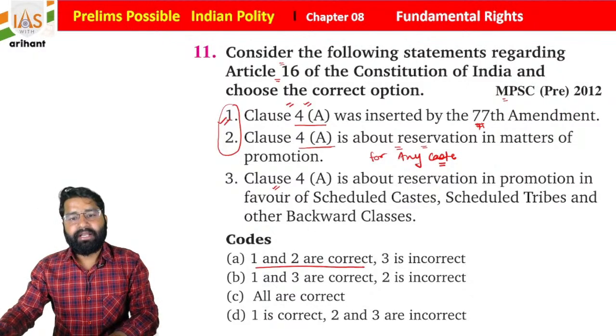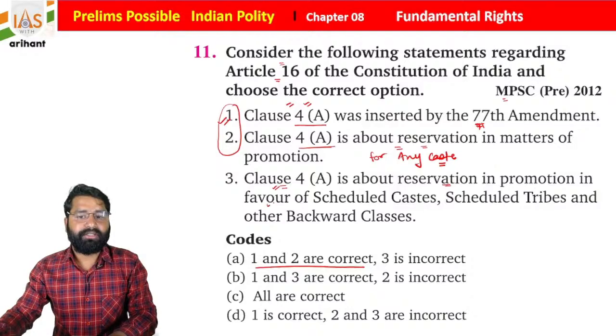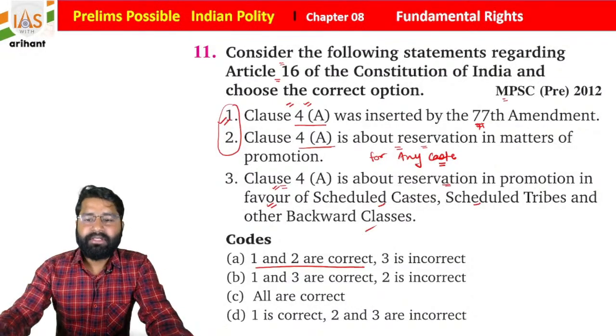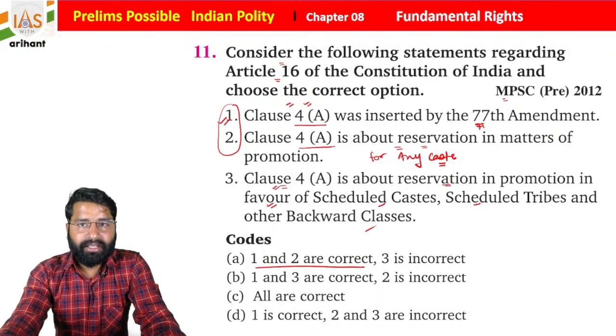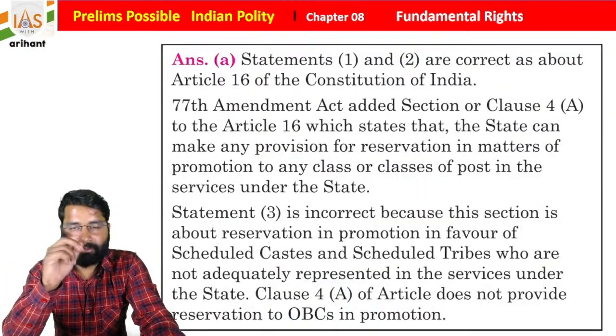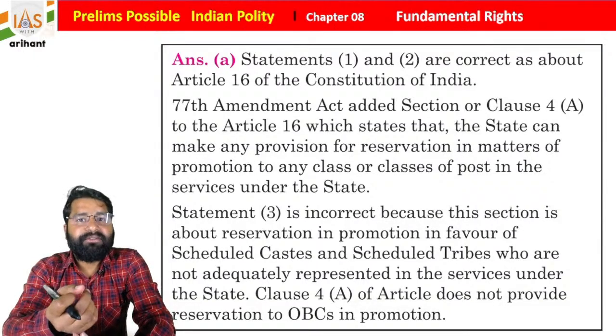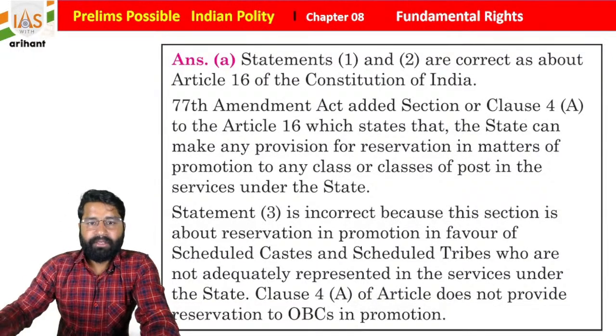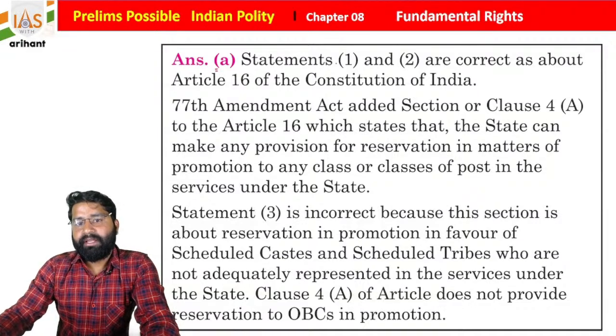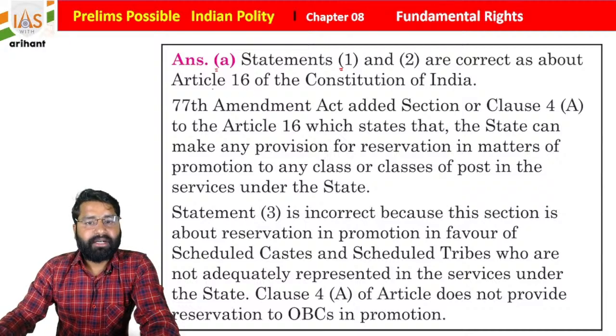Okay, and what you see here, clause 4 is about reservation in promotion in favor of scheduled caste, scheduled tribe and backward class. So it is for every caste. So 3 is incorrect, and here we just added the explanation in a very detailed format. That's why I'm telling you this session is going to give you the concepts. Okay, so here you see statement 1 and 2 are correct about Article 16 of the Indian Constitution.